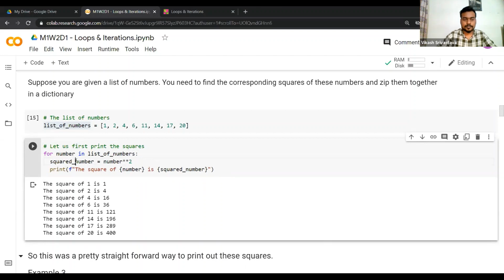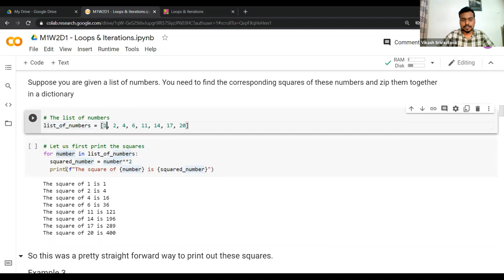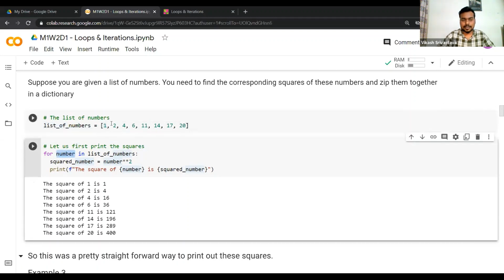I've created a variable squared number. This variable was not anywhere earlier, but I'm assigning it the value which is nothing but the square of this number. If you're talking about the first iteration, the number has the value 1 here. Because we are not using enumerate, we don't need two iterators here.